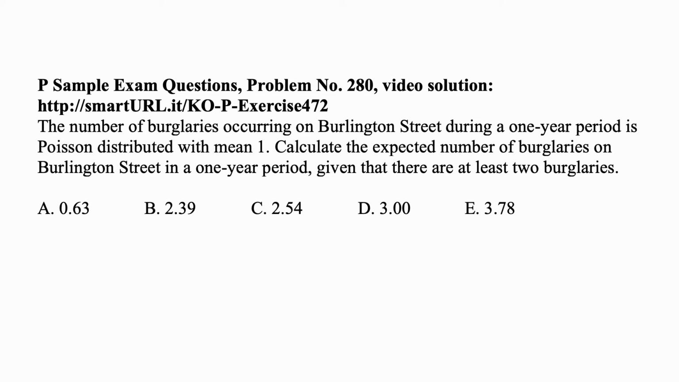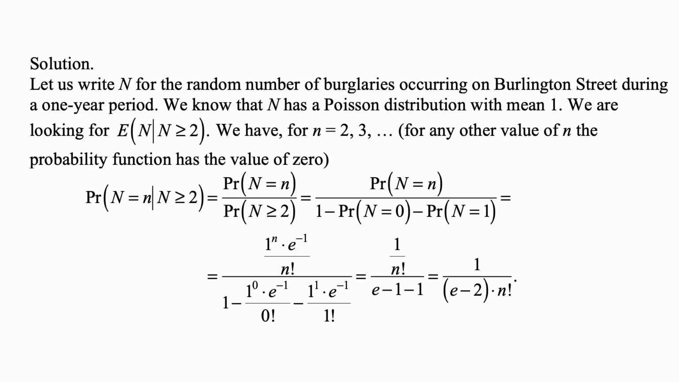Here's a problem for today for exam P on probability. The number of burglaries occurring on Burlington Street during a one-year period is Poisson distributed with mean 1. Calculate the expected number of burglaries on Burlington Street in a one-year period given that there are at least 2 burglaries. And here's the solution.